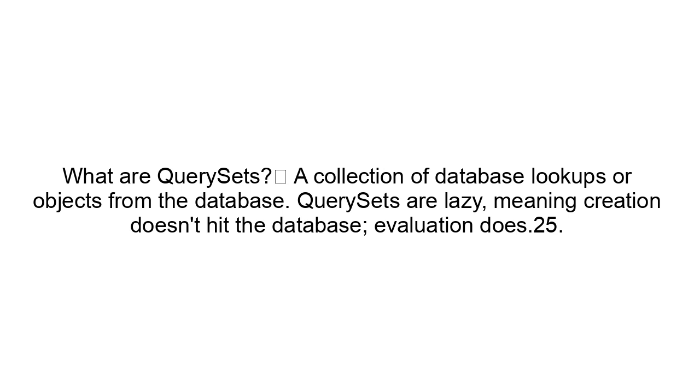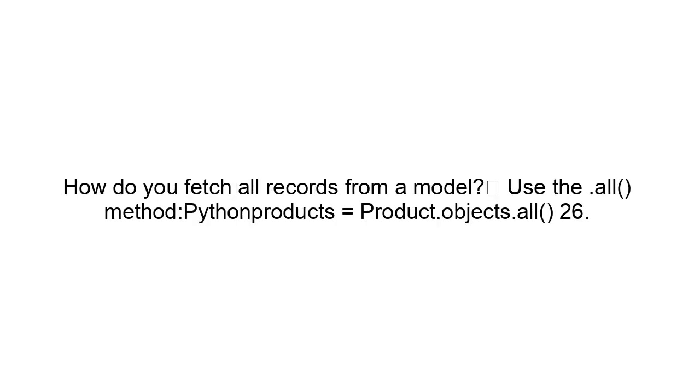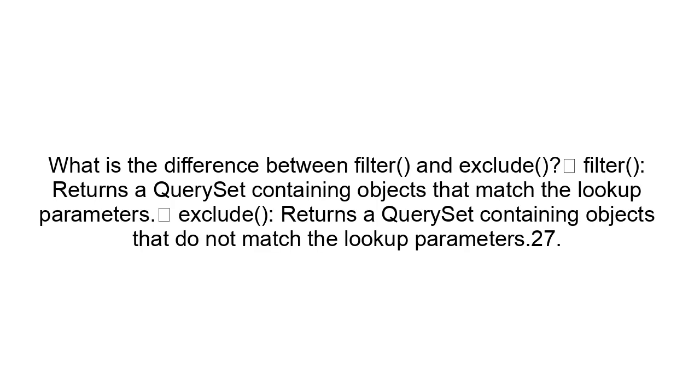Query sets are lazy, meaning creation doesn't hit the database, evaluation does. How do you fetch all records from a model? Use the .all method. Python: products = Product.objects.all.